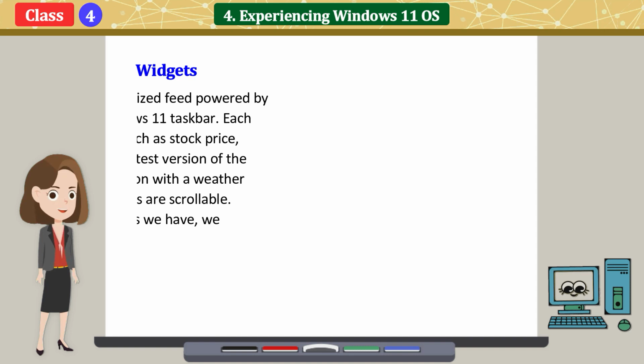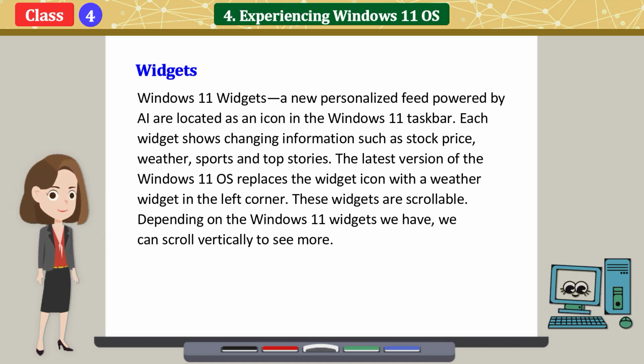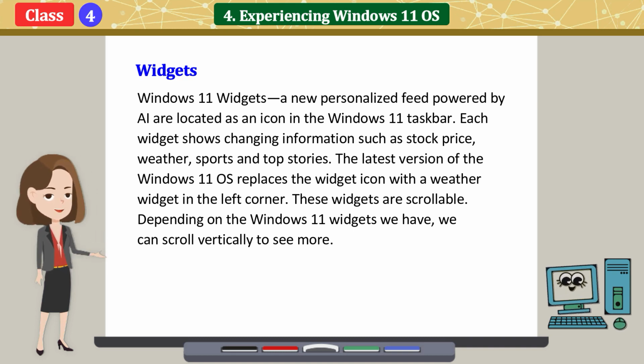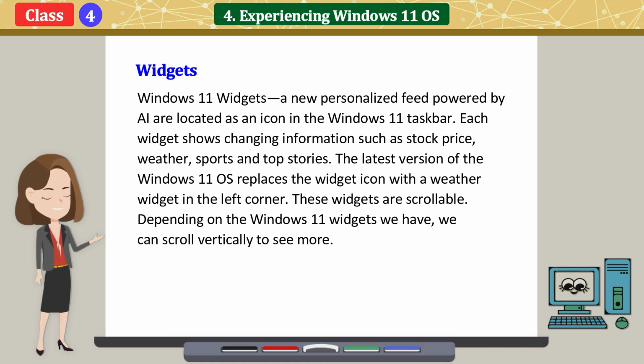Widgets. Windows 11 widgets, a new personalized feed powered by AI, are located as an icon in the Windows 11 taskbar. Each widget shows changing information such as stock price, weather, sports, and top stories. The latest version of the Windows 11 OS replaces the widget icon with a weather widget in the left corner. These widgets are scrollable. Depending on the Windows 11 widgets we have, we can scroll vertically to see more.